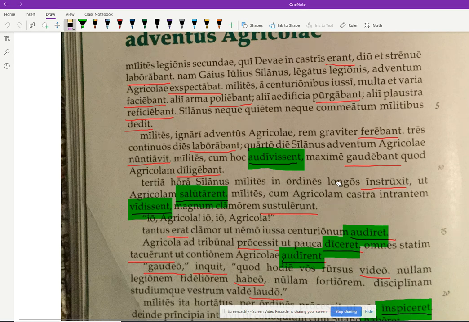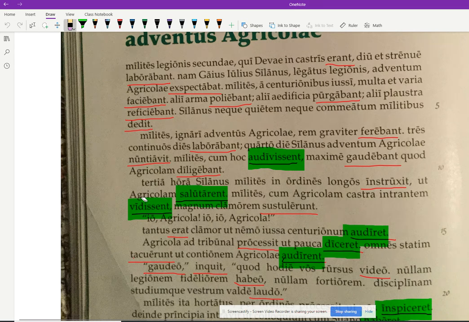Okay, now why? Why might he do that? Oh, the purpose clause is going to tell me. Introduced by ut. So ut Agricolam salutarent, for the purpose of, in order to, so that they would greet Agricola. Right, that's the purpose of him drawing them up into long rows. Right, it's a purpose clause. Imperfect subjunctive here, right, of course.